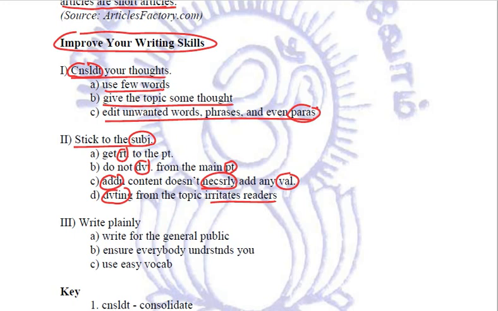Next thing is write plainly, simple writing, in which make sure you are writing for the general public, ensure everybody understands you, and use easy vocab. Clear? So this is what the passage was all about. By doing these things, one can improve the writing skills.